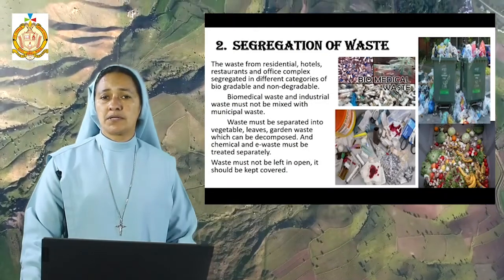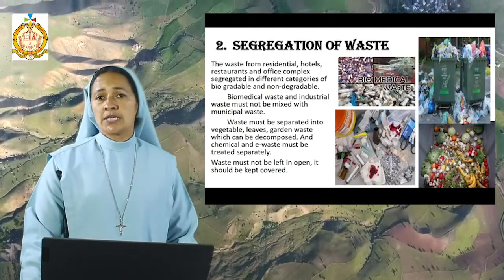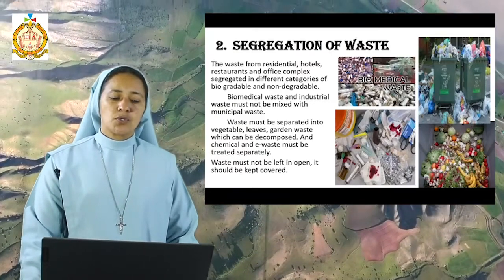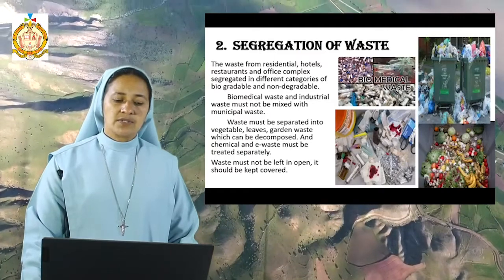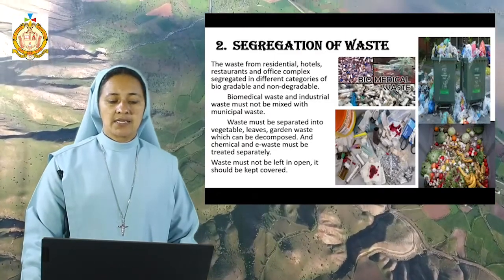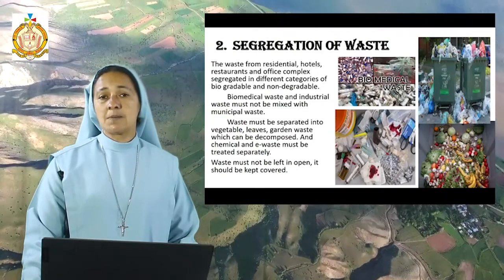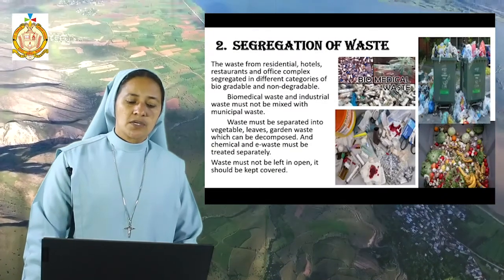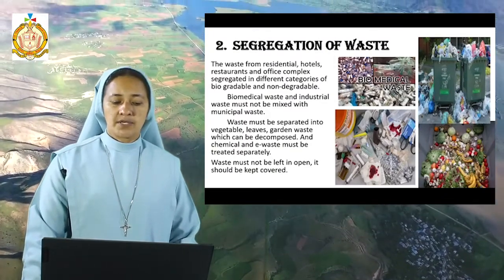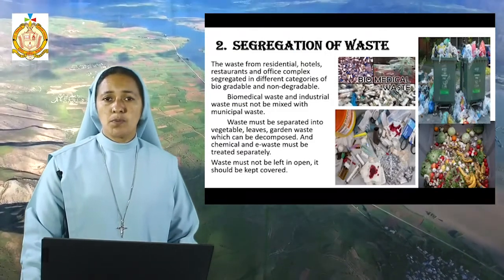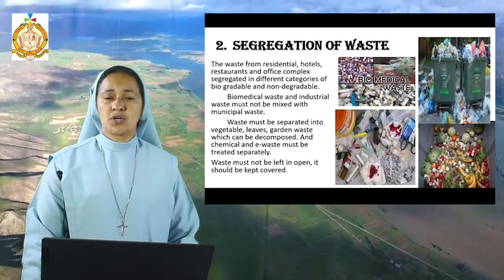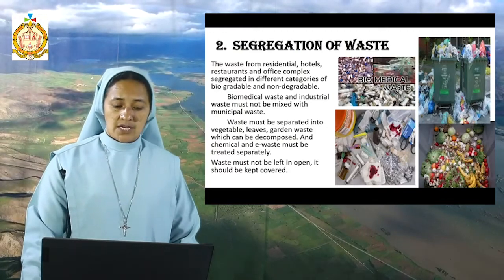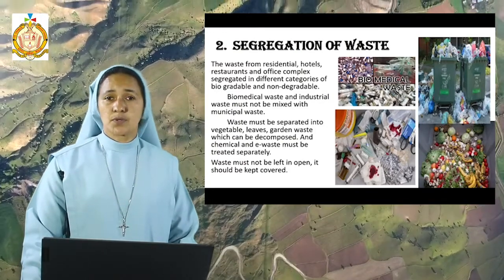Municipal waste is usually the waste from the houses that the municipality asks us to keep. Then the waste must be separated into vegetables, leaves and garden waste which can be decomposed, and chemical and e-waste must be treated separately. The waste must not be left open. It should be kept covered, even at home or any other place, so that it will not be carried by stray animals, flies or crows, etc.